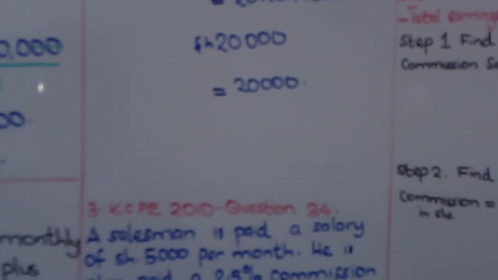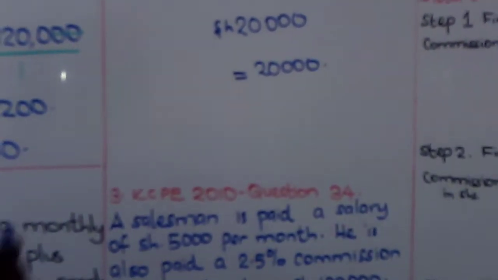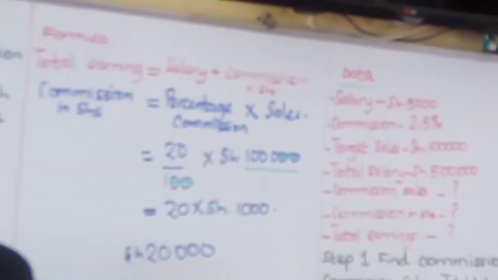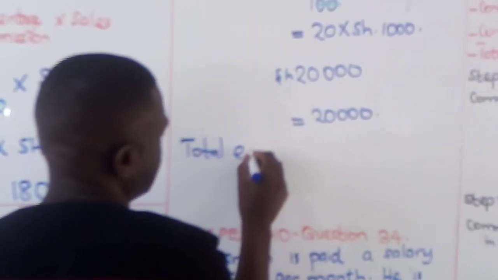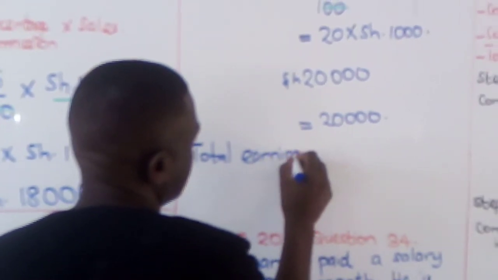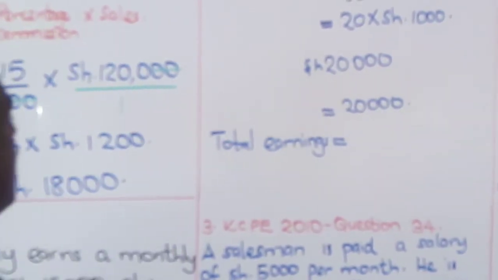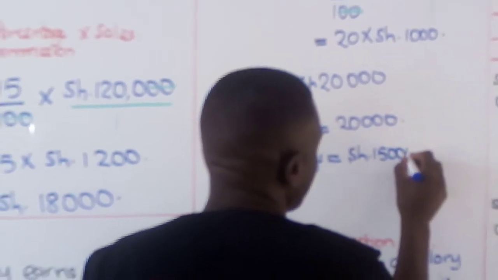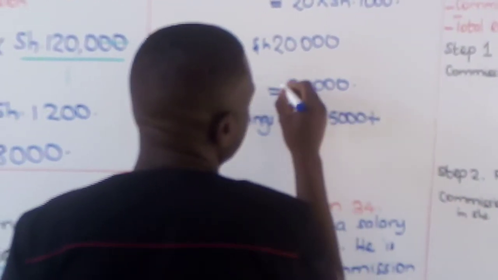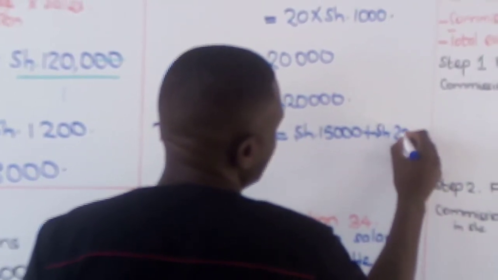That is commission in shillings. The question asks, what was her total earnings? The formula is there: salary plus commission. So we come here and say total earnings would be the salary. What is the salary? 15,000 shillings plus the commission, sorry, I forgot that, 20,000 shillings.